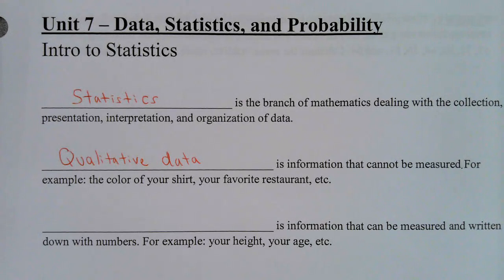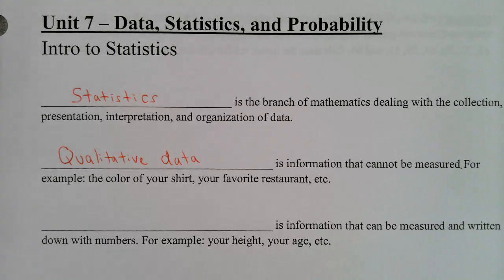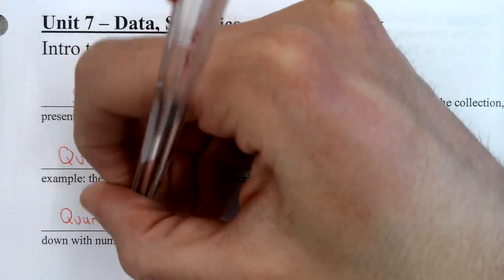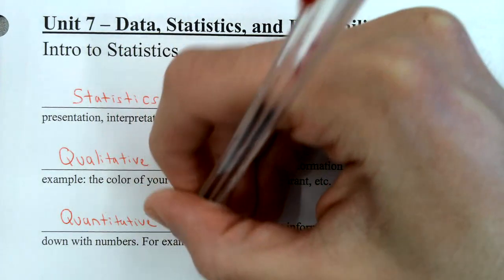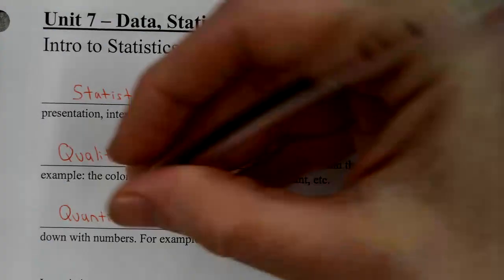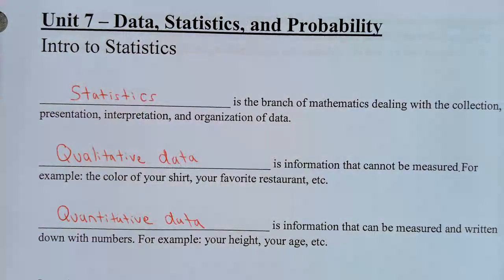It's called qualitative data. The next definition is information that can be measured and written down with numbers. For example, your height, your age, etc. That's called quantitative data. Okay? So you have to know the difference between qualitative and quantitative. Qualitative cannot be measured. Quantitative can be measured with numbers. Right?